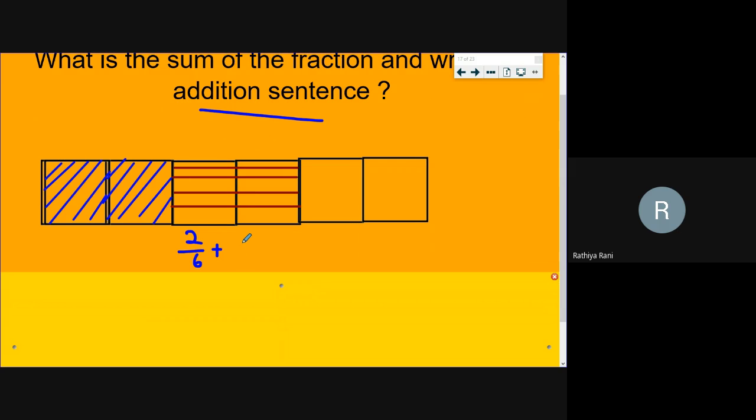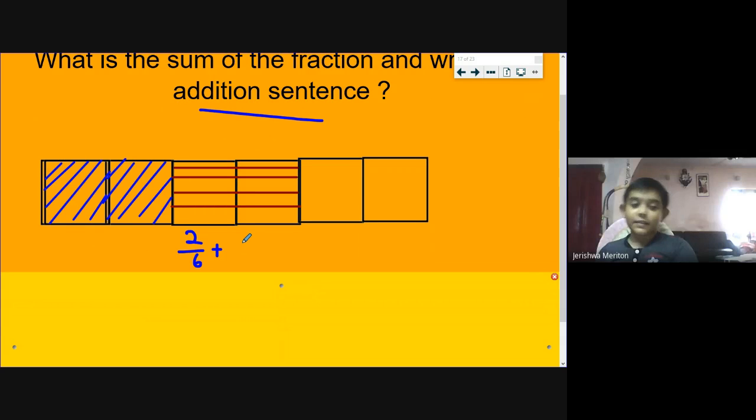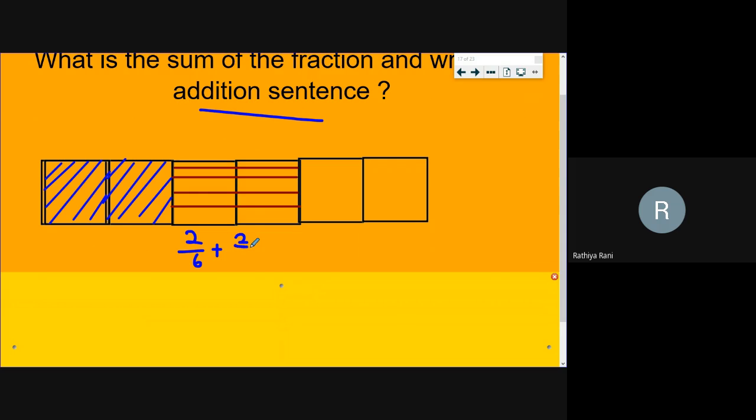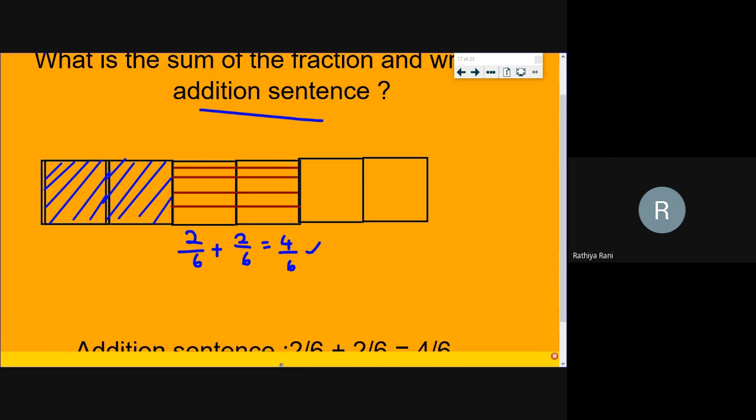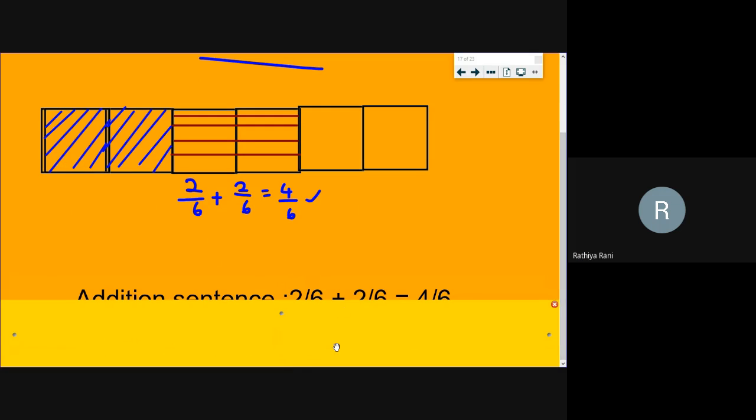Jarishwa, what is the next fraction? 2 by 6. Again, 2 by 6 plus 2 by 6. Good, very good. And Rohan, what's your answer? 4 by 6. So Vaishnavi, did you write the addition sentence like this? Yes, very good.